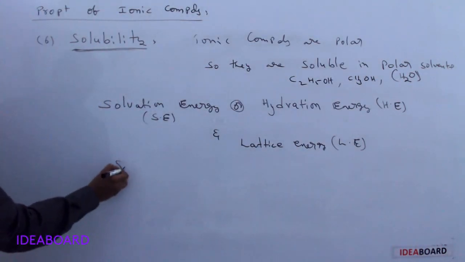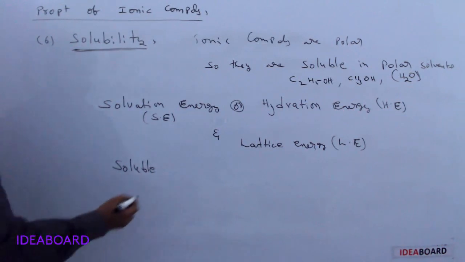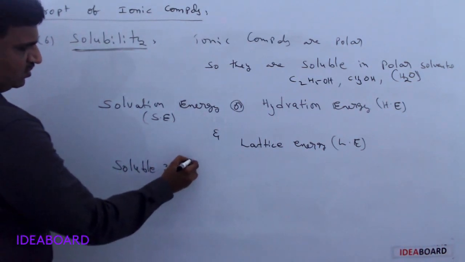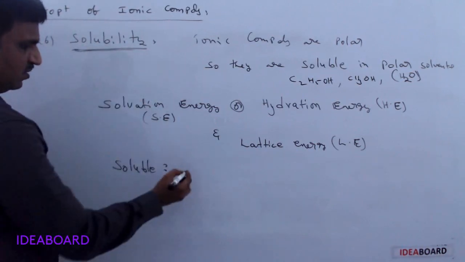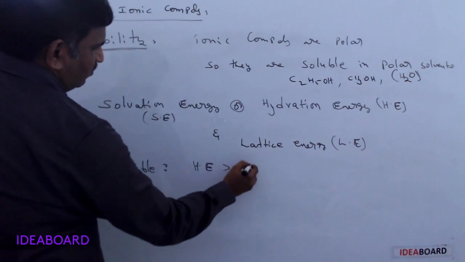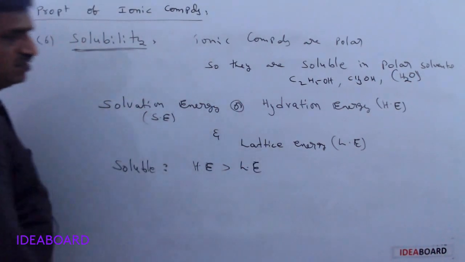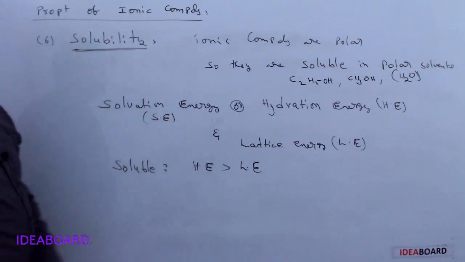Whenever we say it is soluble in a particular solvent, it means the solvation energy or hydration energy of the ionic compound is greater than the lattice energy. Then only it is said to be soluble.